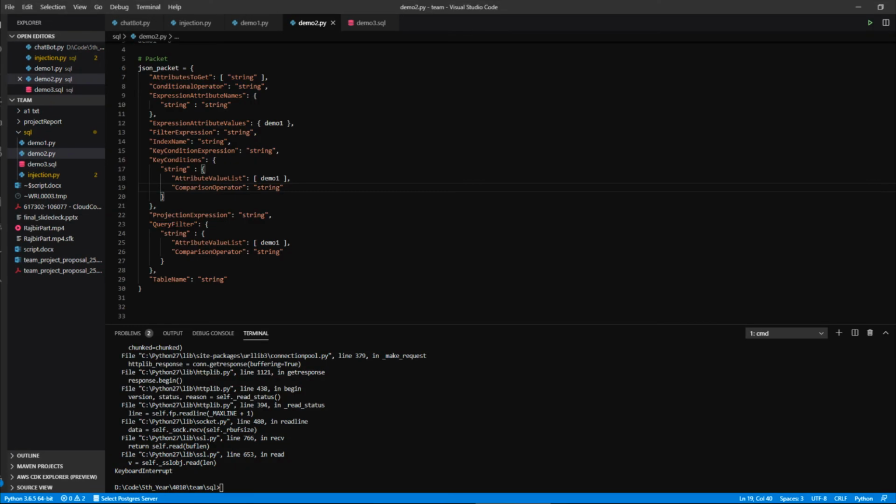I explained this so we can understand why NoSQL injections are a lot harder than SQL. The payloads are structured very differently, and the attacker has to somehow be able to inject code into it while making the code run. The attribute value list is contained within key condition expressions and query filters, and to inject code into these values and have the query not fail is beyond my capabilities right now, so I cannot demonstrate a NoSQL injection. But with this knowledge, the attacker will gain enough resources and combine it with his own hacking experience to potentially attack a NoSQL database like DynamoDB.